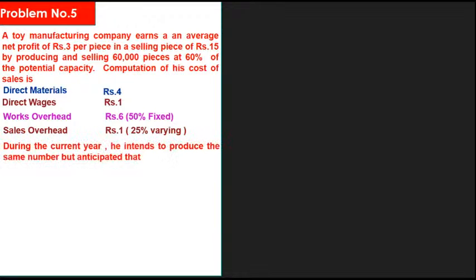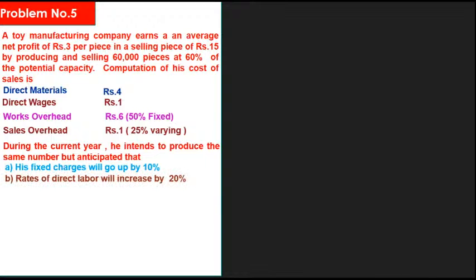During the current year, he intends to produce the same number. It means the manufacturer wants to produce the same number of pieces, but anticipates that his fixed charges will go up by 10%. What are the fixed charges in this problem? Works overhead and sales overhead. Both of these will go up by 10%.